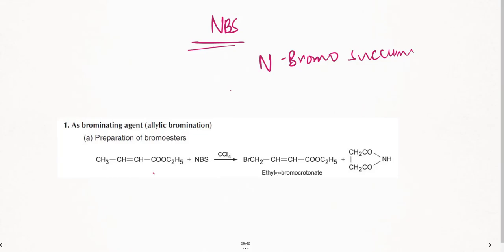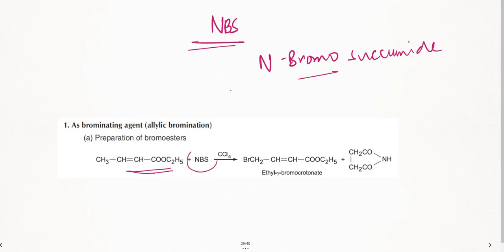Next type of reagent which we are going to learn is NBS, that is N-bromosuccinimide. What does it do? As the name suggests, wherever you need to add bromine, this NBS is used. Now let us take this ester.